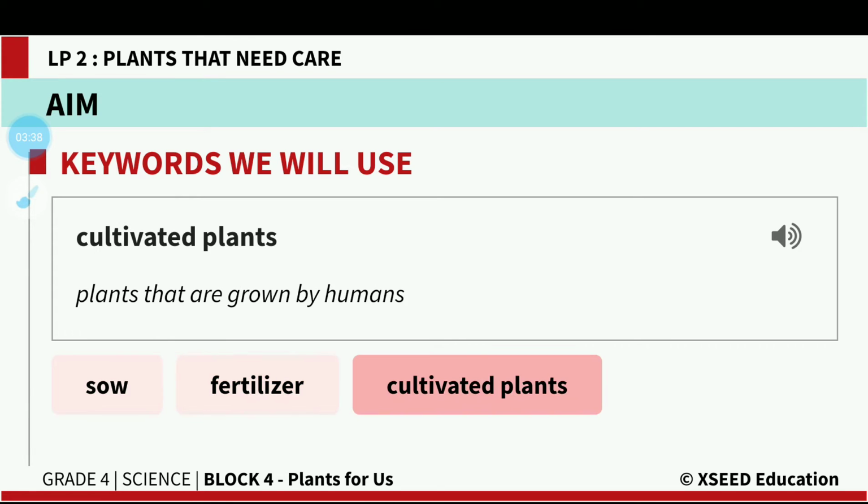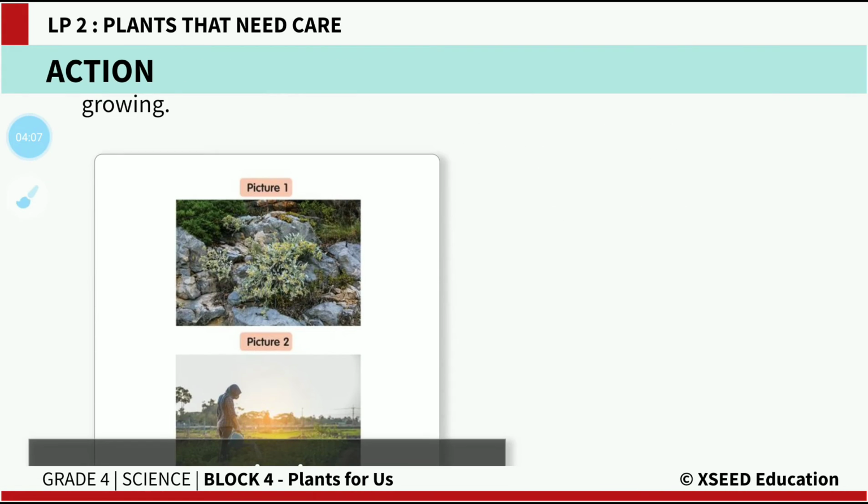The third keyword we will come across is cultivated plants. Cultivated plants means the plants that are grown by humans under proper care. Cultivated plants: plants that are grown by humans. So these are some of the keywords that we will come across in today's class. One is sow, the second one is fertilizer, and the third one is cultivated plants.